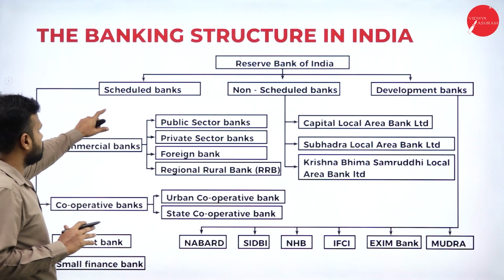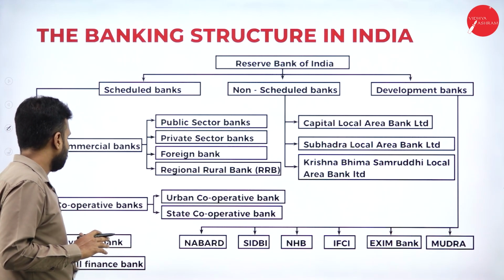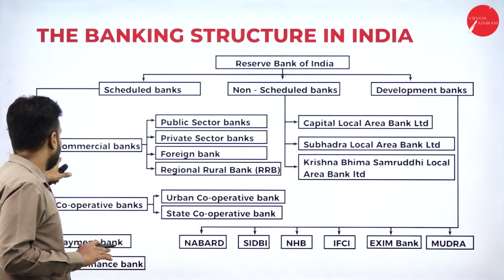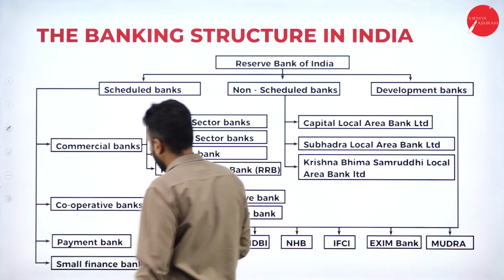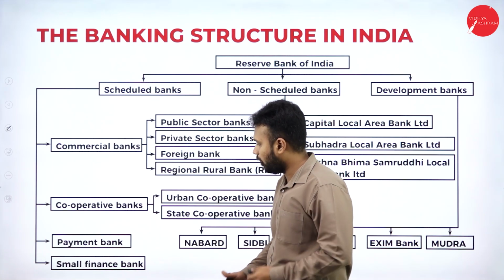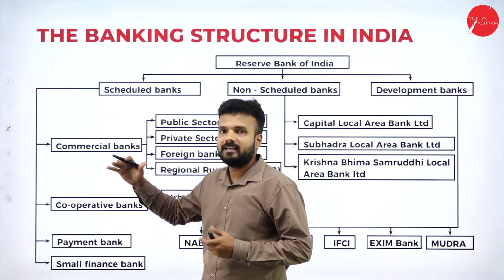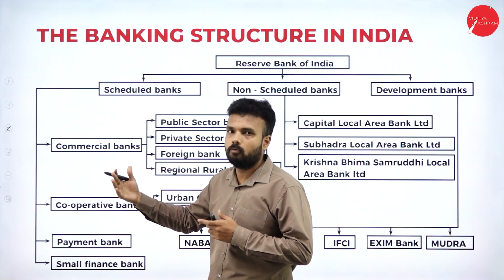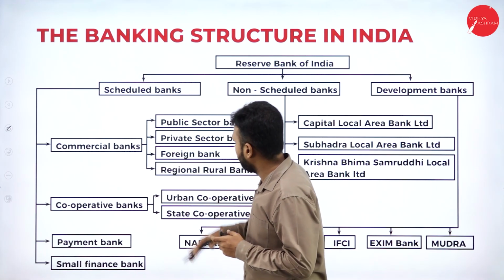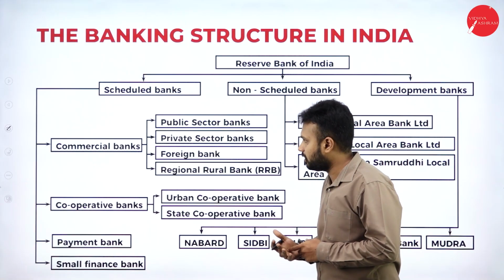Scheduled banks are classified into four categories: commercial bank, cooperative bank, payment bank, and small finance bank. The name itself says that a commercial bank is one where the main objective is profit making, whether it is a public sector bank or a private sector bank.